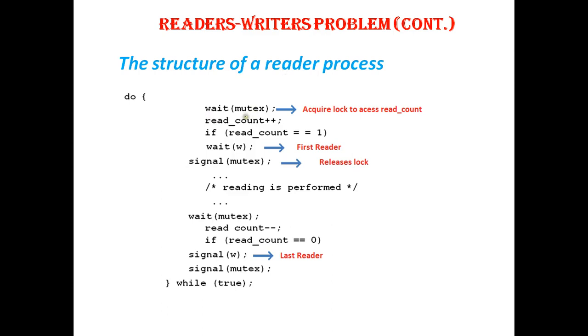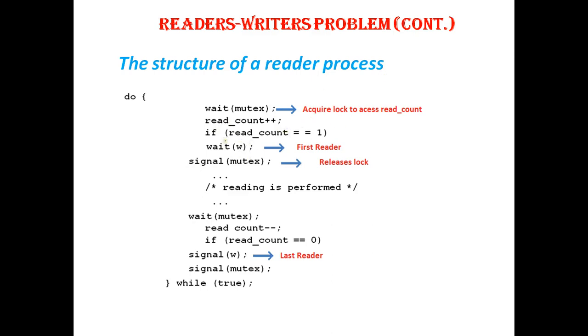And in order to keep track of this read_count variable, I will make use of my mutex semaphore. In order to access the read_count variable, we will make use of mutex. With the help of the mutex, we can see to it that only one reader updates the count. So first, wait of mutex, then increment the count value, read_count plus plus, after acquiring the lock.